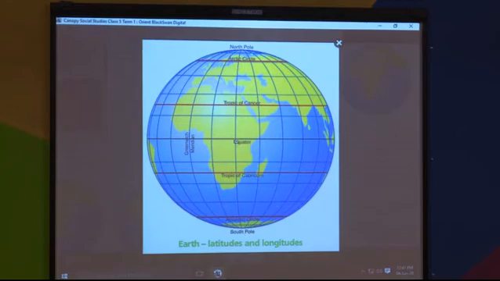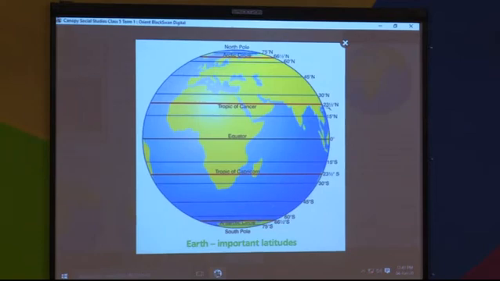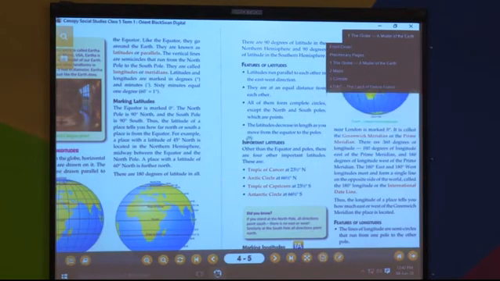Here the equator, as it is the center and it is the biggest latitude, is at 0 degrees. Here it is 15 degrees north, 30 degrees north, 45 as it moves on. Here you can see those readings, right? 15, 30, 45, 60, 75. Okay. Now we will move on to longitudes.